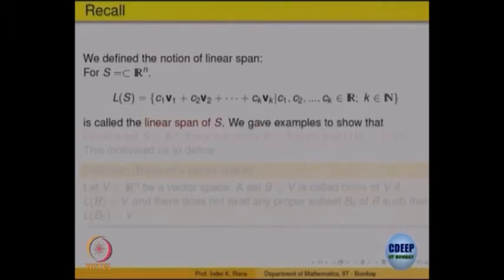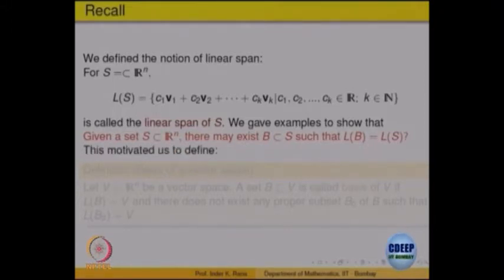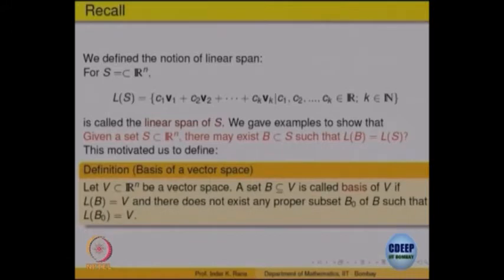We looked at some examples of the linear span, and then we defined what is called a basis. Before defining the basis, we showed that there can exist more than one set such that the linear span of the set B is equal to the linear span of S. That means, if a set spans a vector space, it is possible that a subset also spans that vector space. So, this motivated us to define what is called the basis of a vector space.